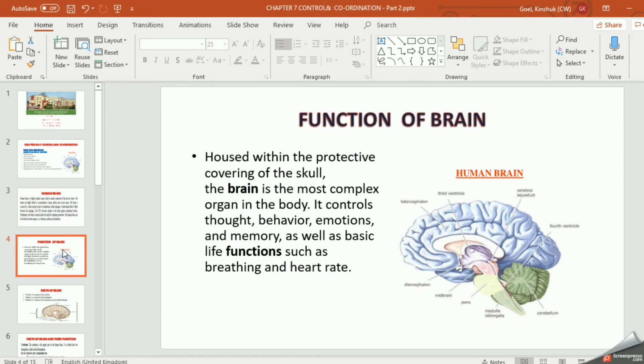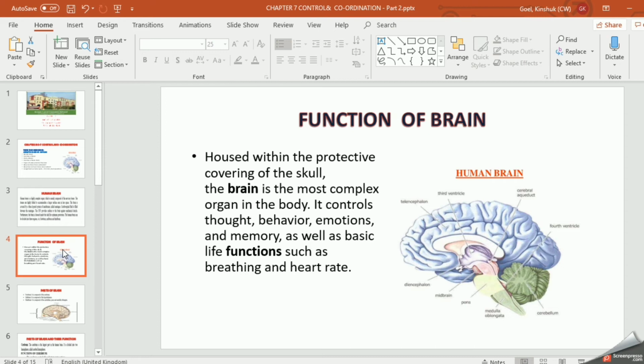Of course, it is housed within the protective covering of the skull, which is a hard portion. Now, it is one of the most complex organs of the body, as I told you. What is its function? It controls thought, behavior, emotions, and memory. That means all the work you are doing.